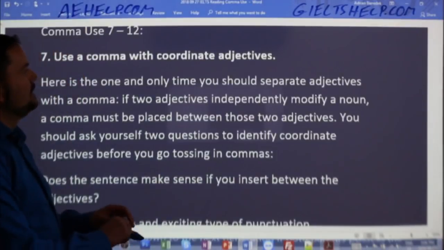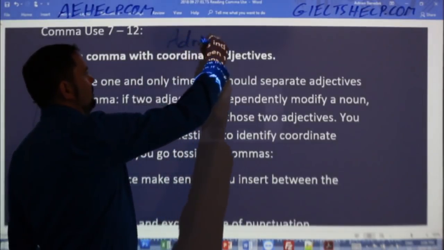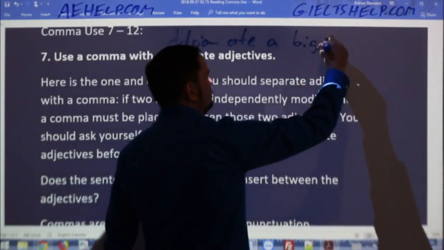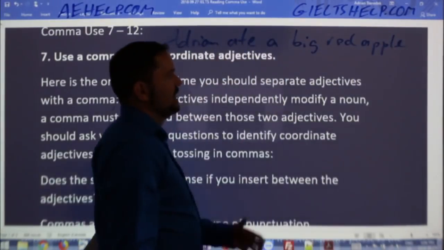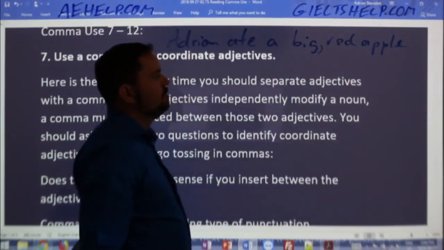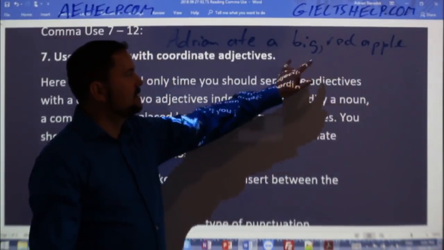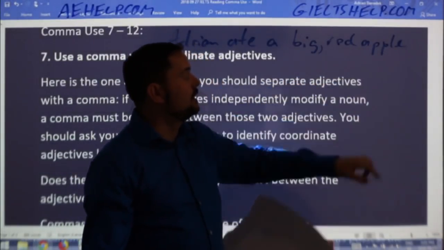So what I mean there is if you say, Adrian ate a big red apple, which was gifted by a student, then you don't need a comma between big and red. So you don't break the flow of the sentence here between these two adjectives to modify the noun apple.